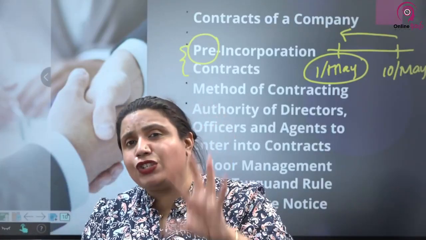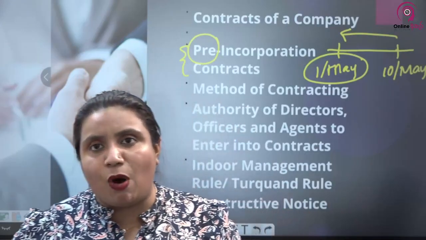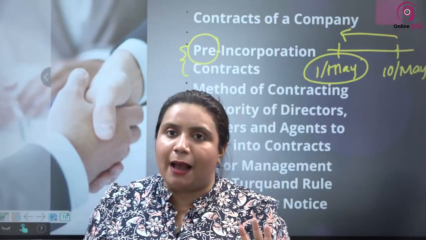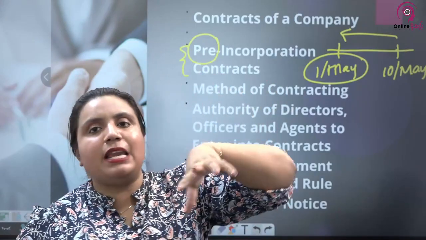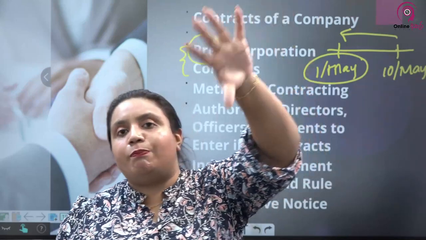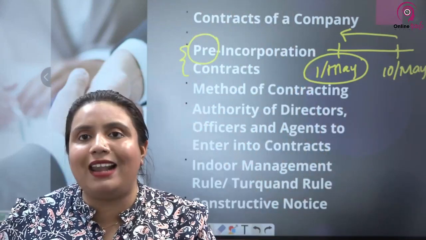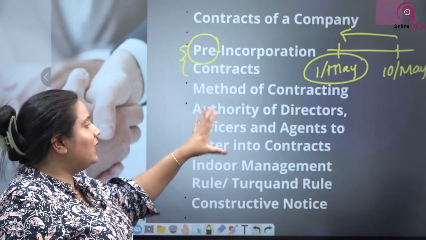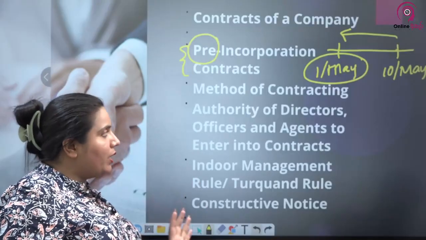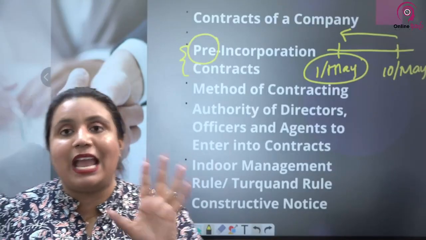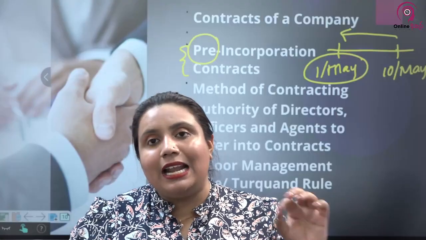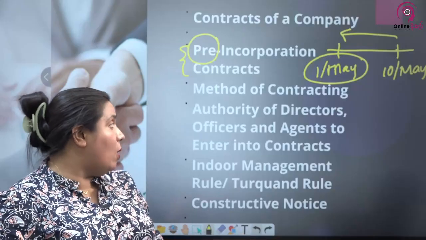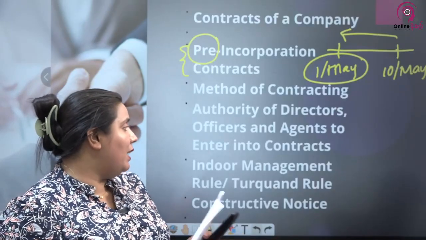This is an area where an extremely good creative question can be formed, right? They can usually give you a scenario saying, okay, this person says that this sort of issue is there. Someone has taken a document from a company and submitted it at another office. Now the previous company that gave the document says that they are not liable. What is your legal implication? Legal implication is this. The directors, officers or agents of the company, after entering into contracts or signing a document on behalf of the company, later cannot deny their authority or say that they do not have the authority. That is what we call the authority of directors, officers and agents to enter into contracts.